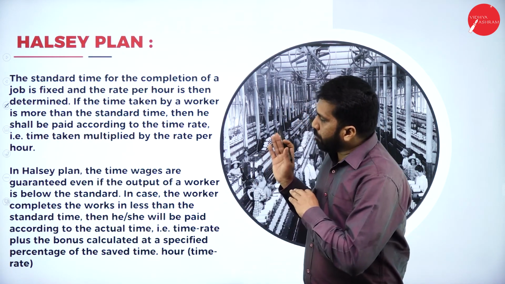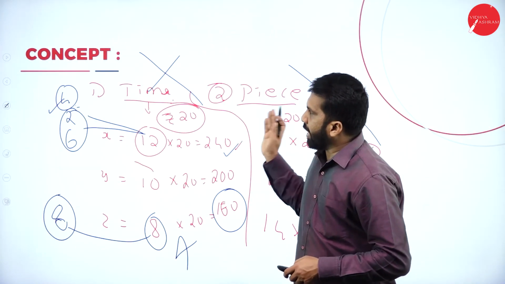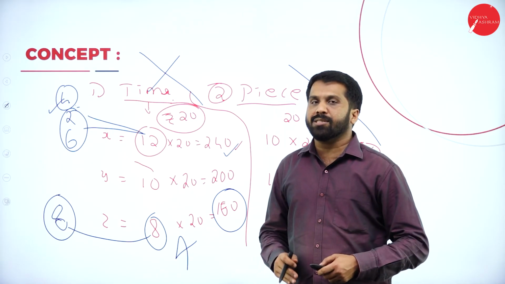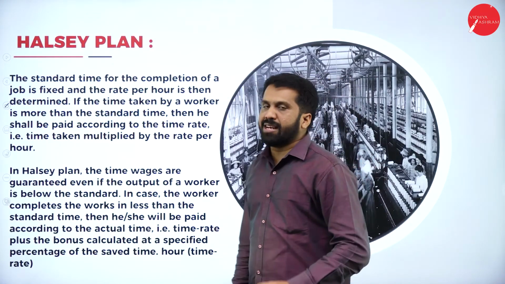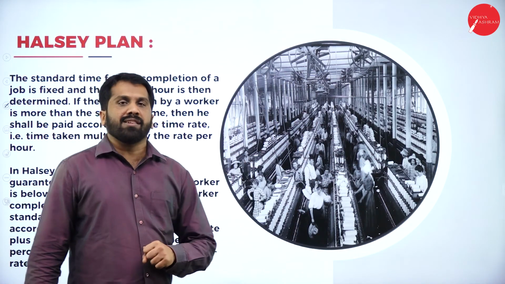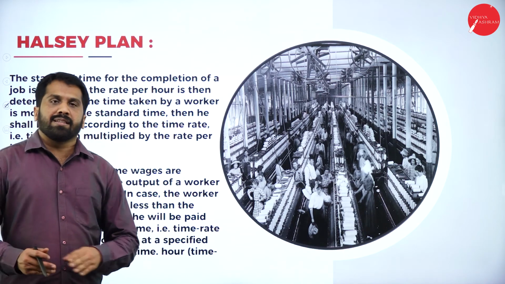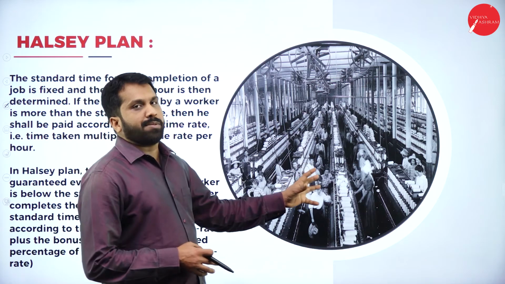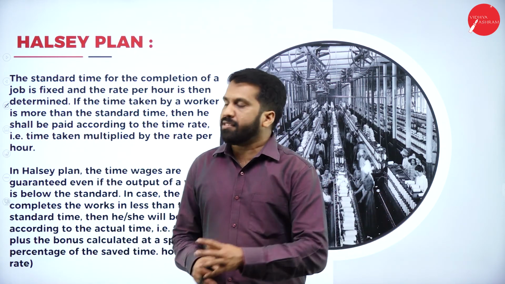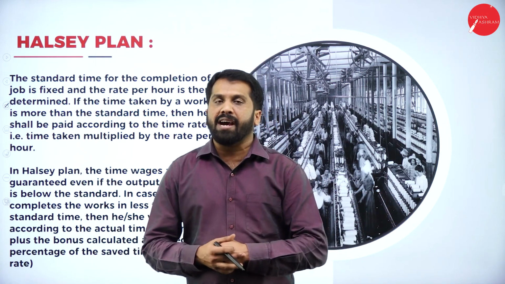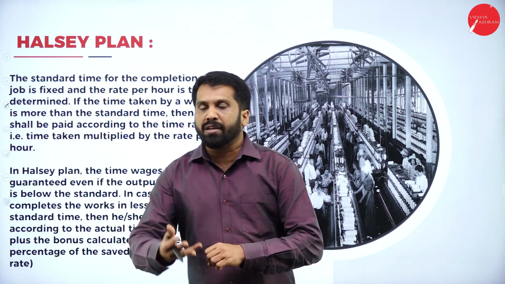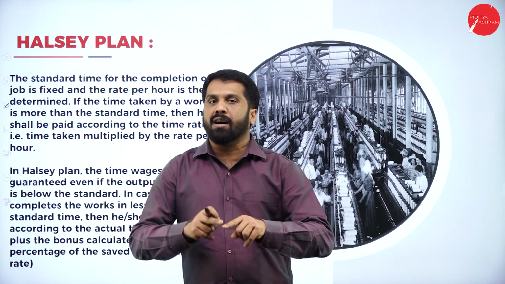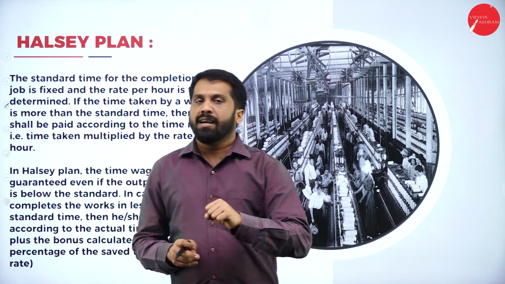Now, because of all the disadvantages we have faced in time and piece rate, we have one more method, called the Halsey plan as well as the Rowan plan. What are Halsey and Rowan? These are Americans, they are mechanics, experts in these things. They faced all these problems we have discussed. To come out of all these problems, they made a formula, the Halsey plan formula as well as the Rowan plan formula.